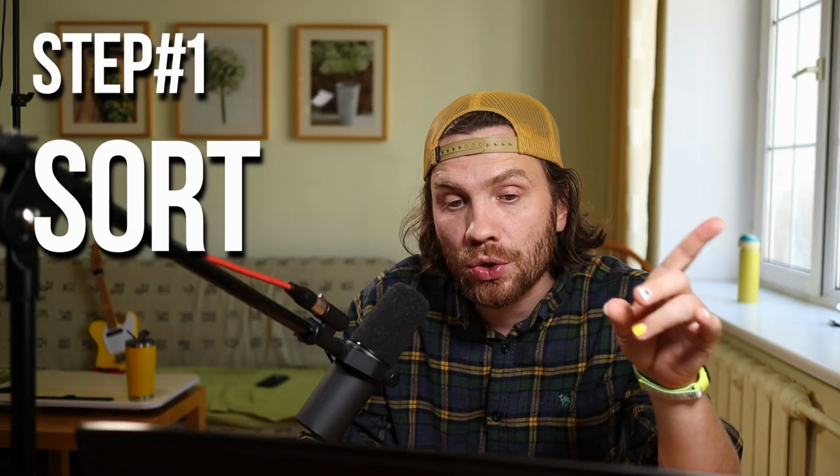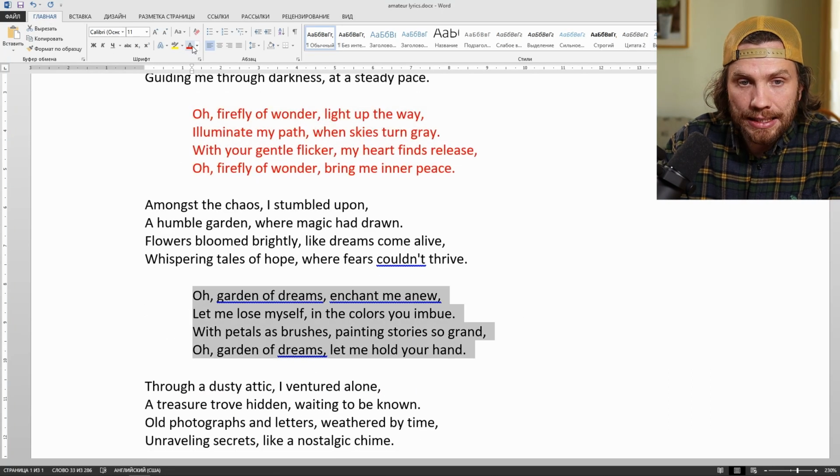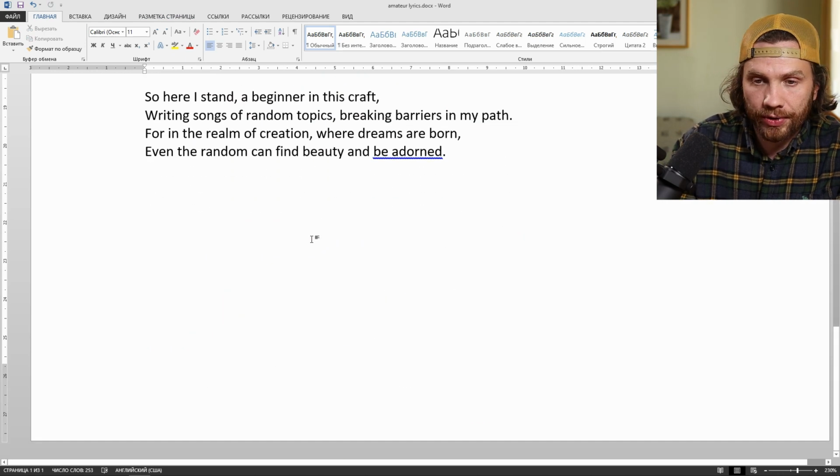And step 1 is sort. What we have here is a bunch of choruses. We don't need this many choruses. We need just one. We'll take the choruses and put them at the very end of the text so that it's easier to sort through.